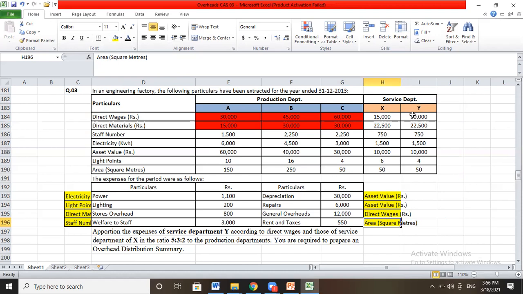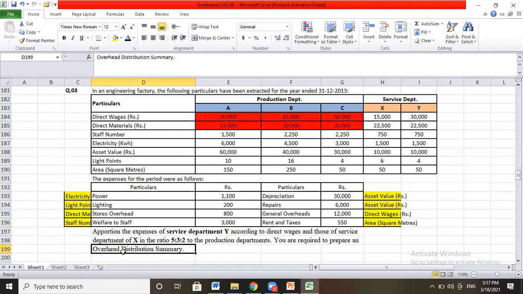Hence, for Y, it will be 30, 45, 60. So 15 twos are 2:3:4. And in case of X, 5:3:2 for service department. So you are required to prepare an overhead distribution summary.